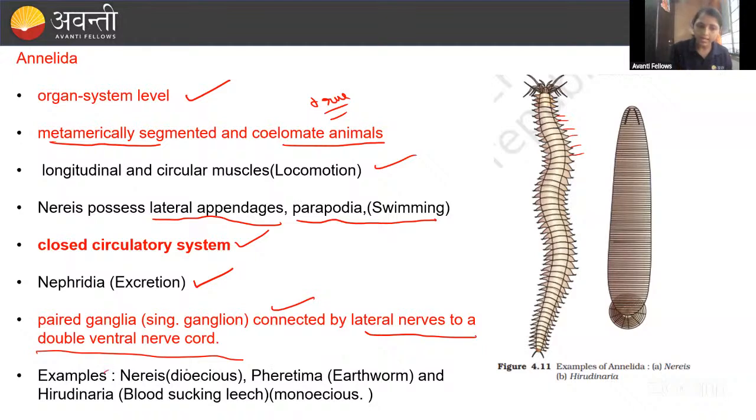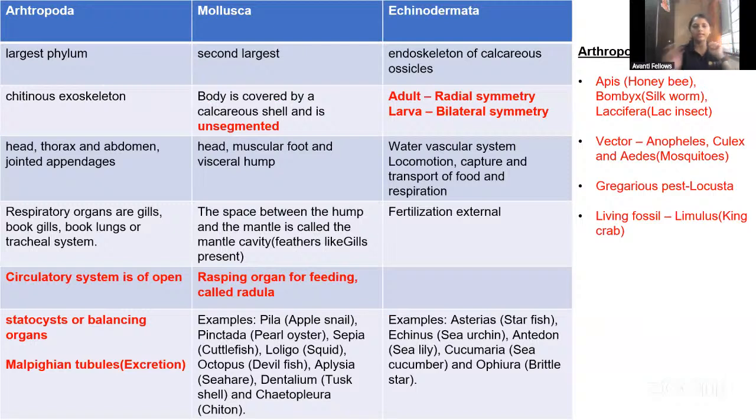The examples are Nereis. Kindly remember these examples, guys, that I have given here. They have given this statement in many competitive exam questions. Nereis is dioecious. To confuse you, they will say Nereis is monoecious. Remember, M will not come, so Nereis is not monoecious. Nereis is dioecious. Then Pheretima and Hirudinaria are monoecious. Remember that.